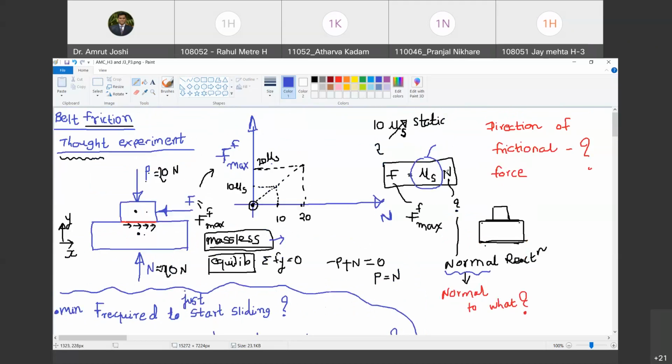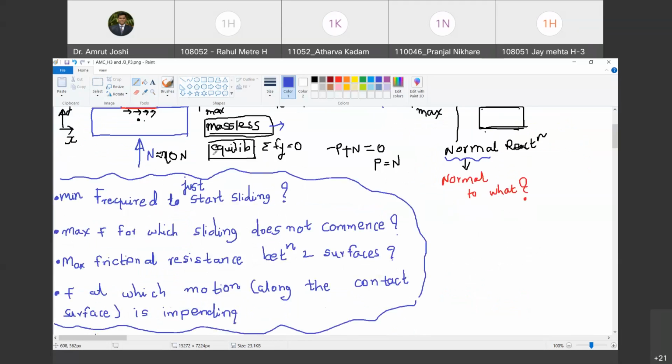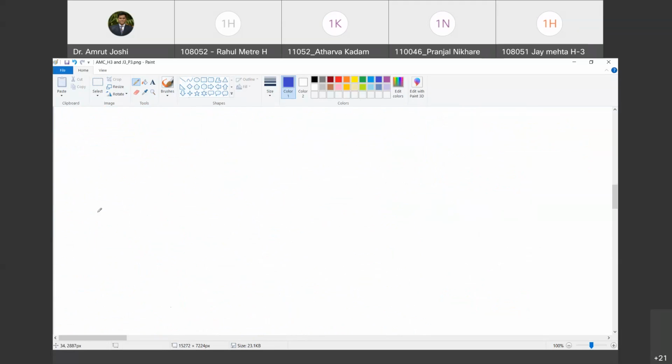So this law says that the maximum frictional force that can be produced between the two surfaces is 0 if N equals 0. The question is now, why? Are you with me? So let us try to understand that question, and for that we are going to perform another thought experiment. Are you with me?